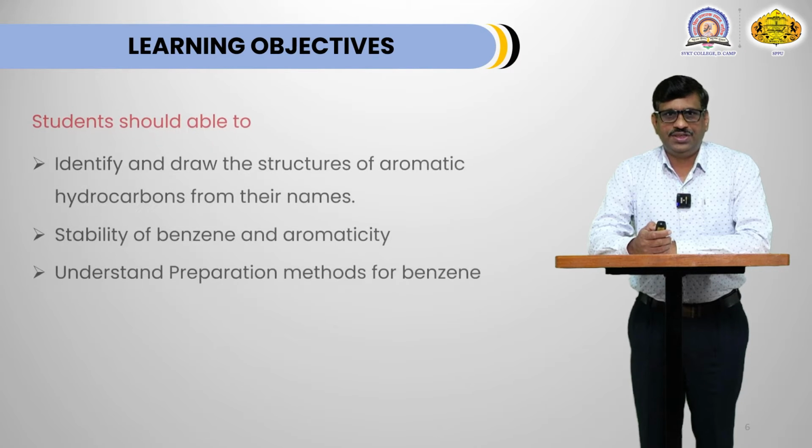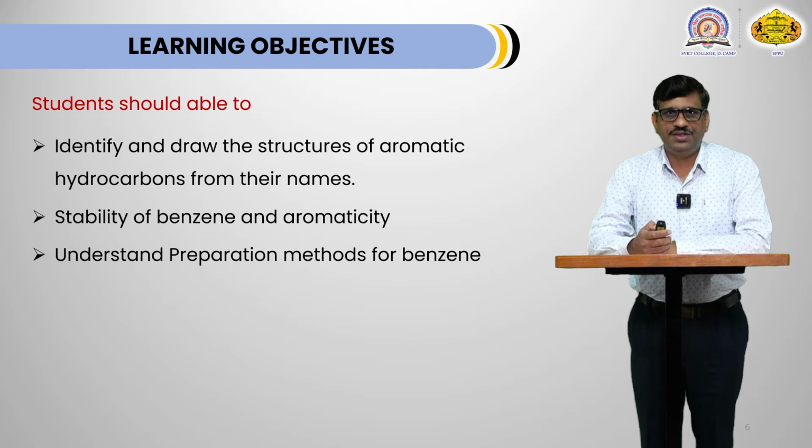At the end of this session, students should be able to identify and draw the structures of aromatic hydrocarbon. They should be able to give IUPAC nomenclature for the different structure. Students should be able to explain the stability of benzene as well as aromatic character of benzene. Students should understand different method for preparation of benzene.